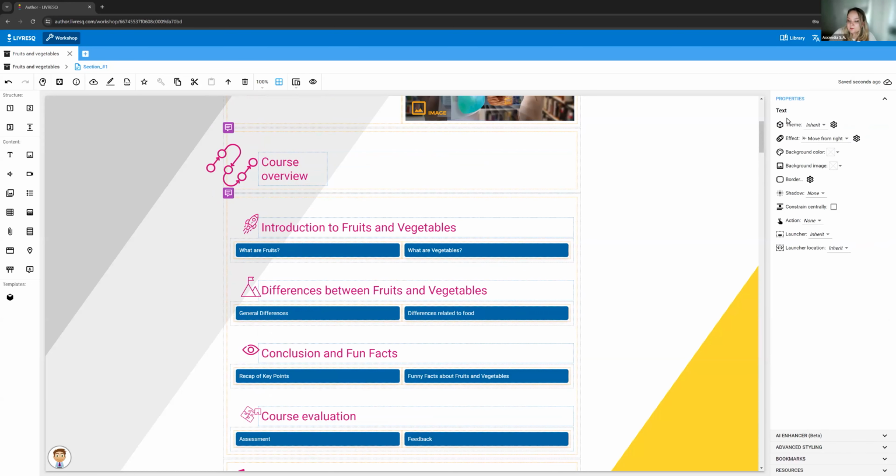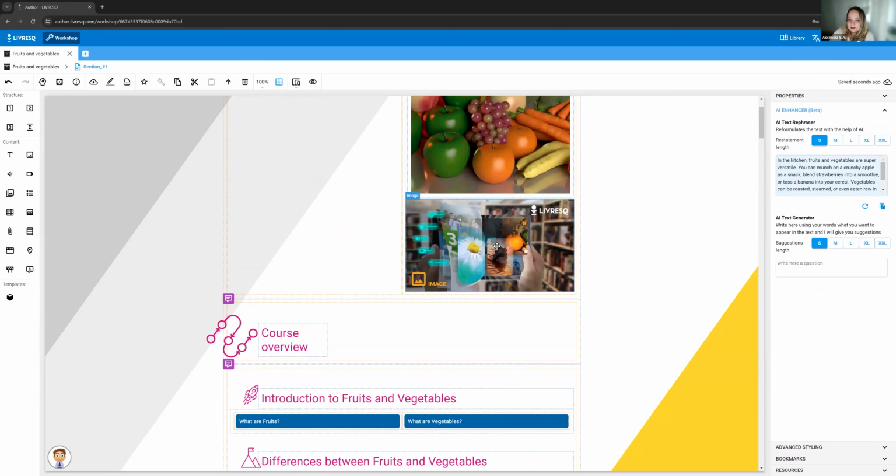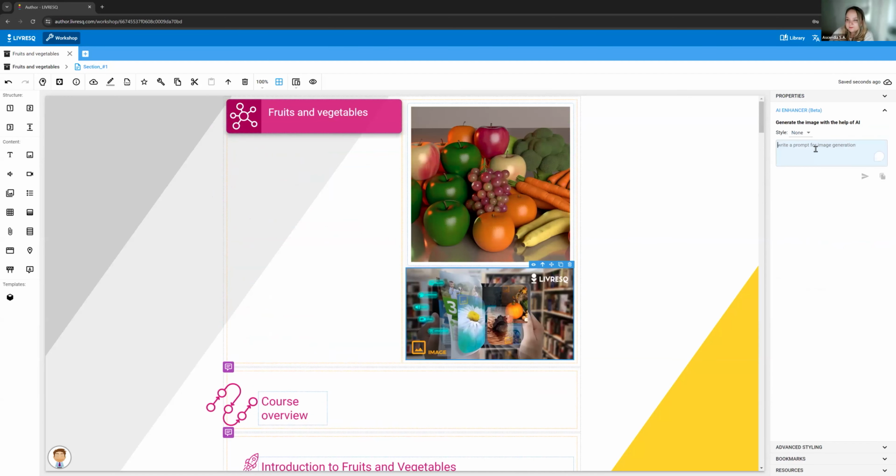So under properties, we have some options here. You might remember me talking about bookmarks. I haven't really insisted on advanced styling and resources yet, maybe. But basically, AI Enhancer is right here. So again, I can add another prompt, maybe an image of a broccoli. No, let's say carrot and a watermelon.